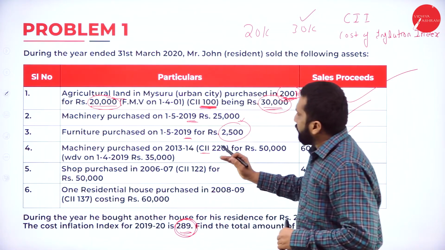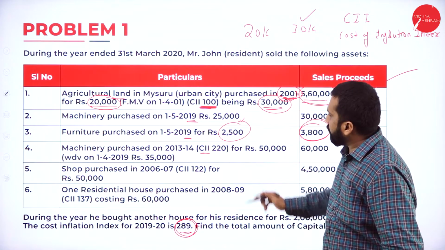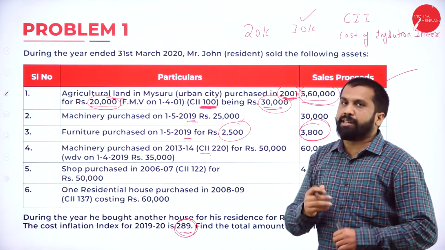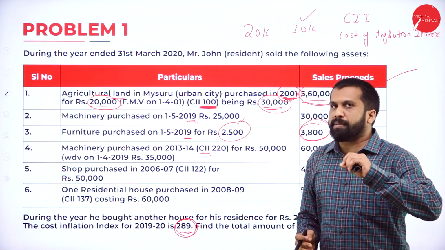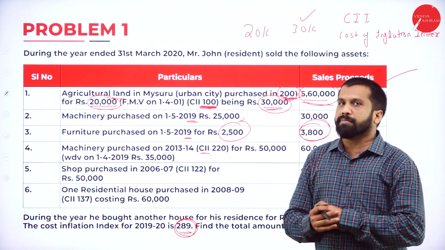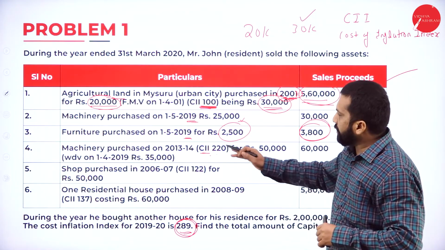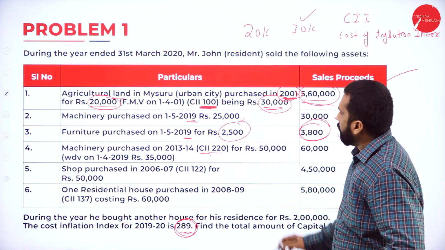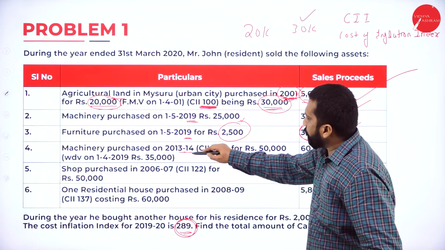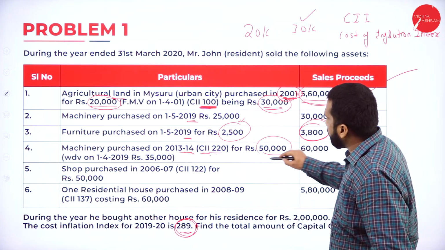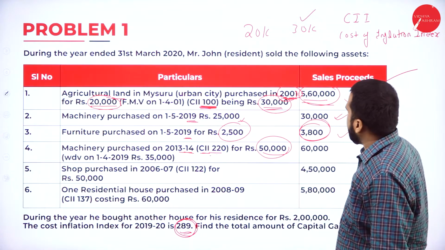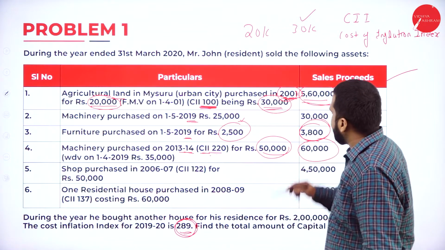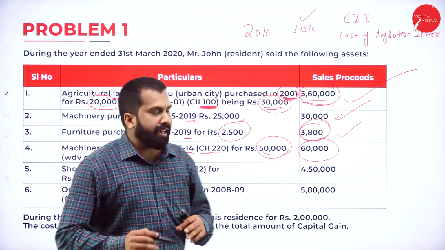See, if they have mentioned CII in the question, it is long term. If they have not mentioned CII, it is short term. Unless it is long term, they will not give you this information. Now, in 2013-14, purchased for 50,000 and you're selling for what price? 60,000.